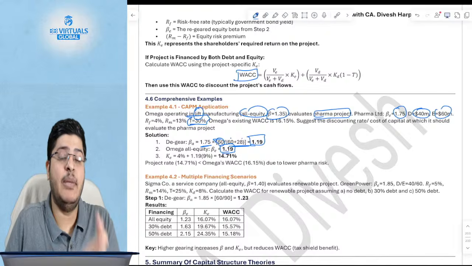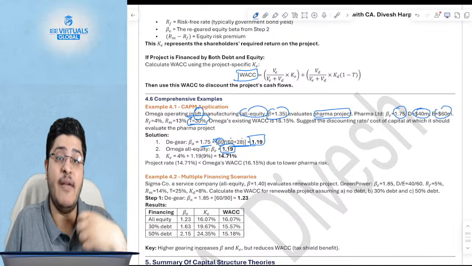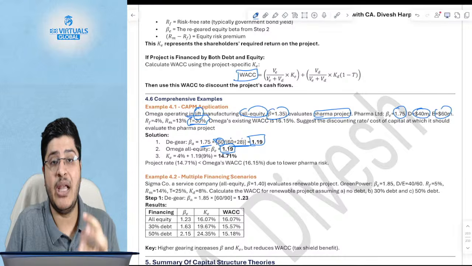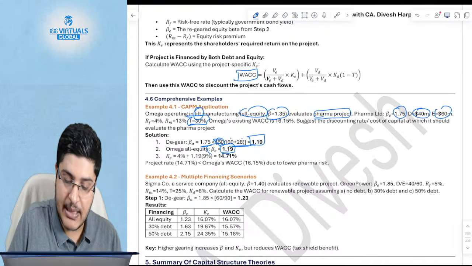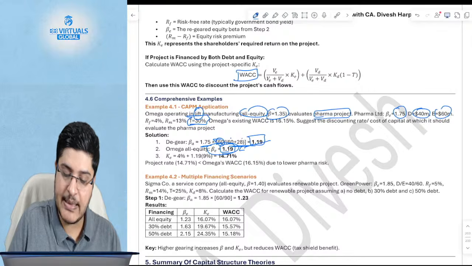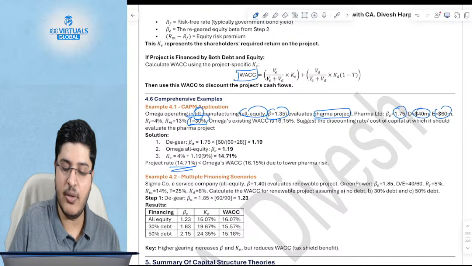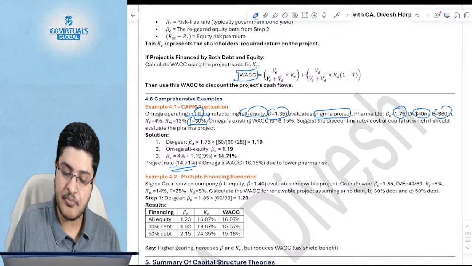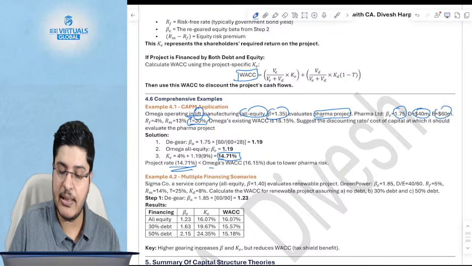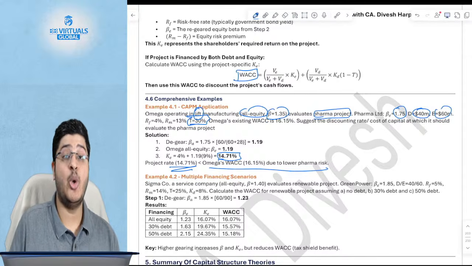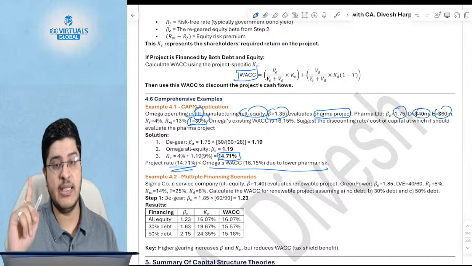If you had been given the debt equity of Omega, you would have used that to calculate the beta of equity of Omega. But given it is 100% equity financed, the beta of asset and the beta of equity of Omega are the same. Okay, so 1.19 is the same. Now you use this in the CAPM equation, you find out the cost of equity for Omega, and this cost of equity you use over here. This is nothing but the WACC. This is now different from your original WACC. So when you evaluate the pharma project, you have to use 14.71, not your original 16.15.